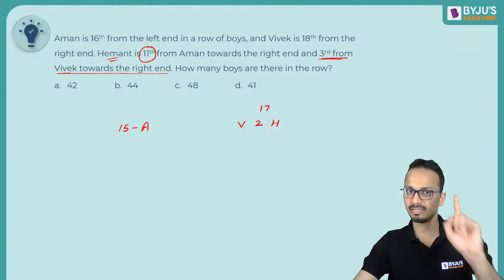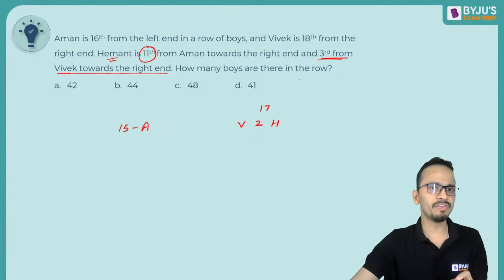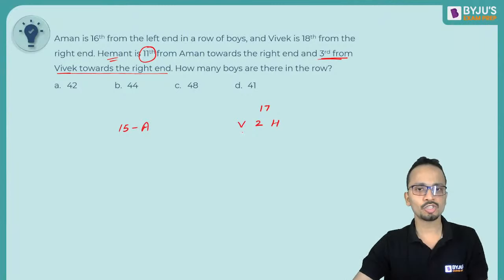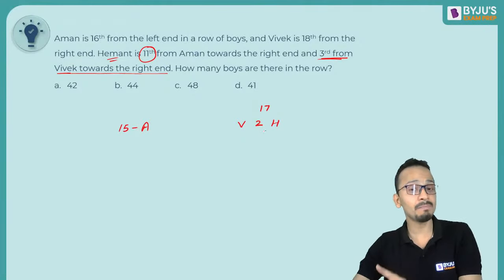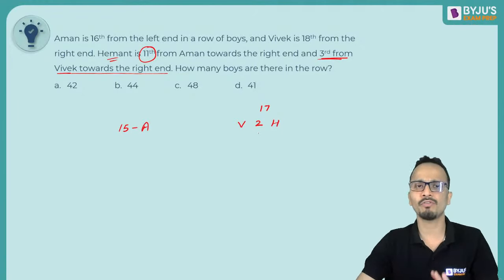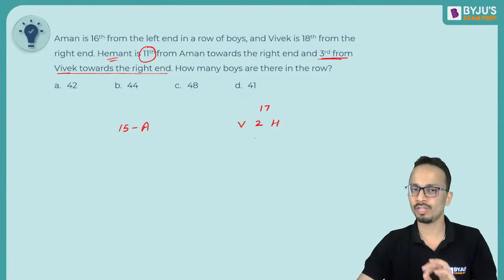This is the first important thing. Okay, so Hemant is 3rd from Vivek towards the right end. Between Hemant and Vivek, there are two people, and Hemant is on the right hand side of Vivek because Hemant is towards the right end of the row.